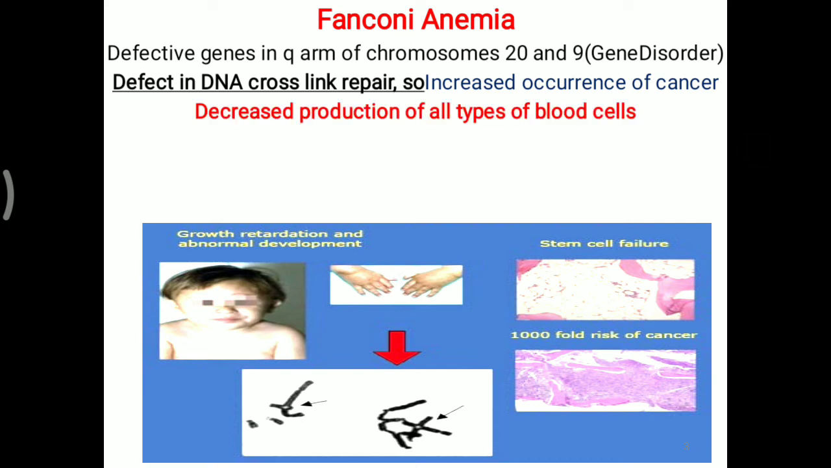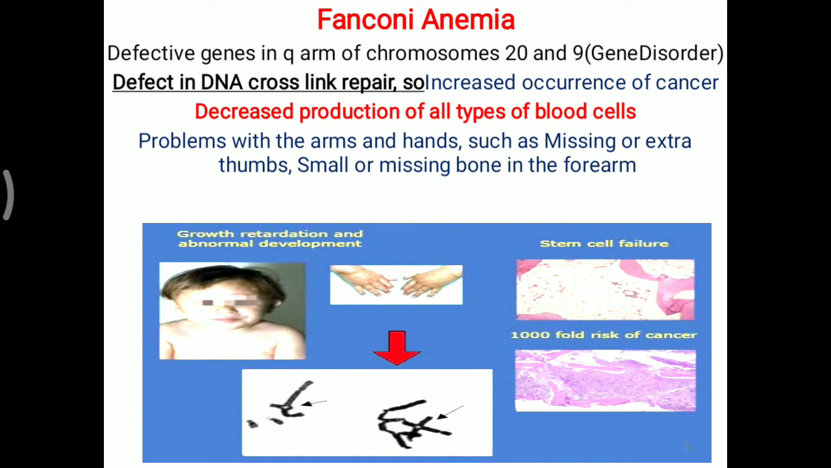In this disorder, decreased production of all types of blood cells is observed because the bone marrow is affected in Fanconi anemia. Problems with the arms and hands are also there, such as missing or extra thumbs, and small or missing bone in the forearm is seen. Short height and a small head are also observed with Fanconi anemia. Same as Fanconi syndrome, where you remember vitamin D resistant rickets, here with the Fanconi anemia word, you can remember that all types of blood cells are affected as well as short height and small head. So that is the main difference between Fanconi syndrome and Fanconi anemia.